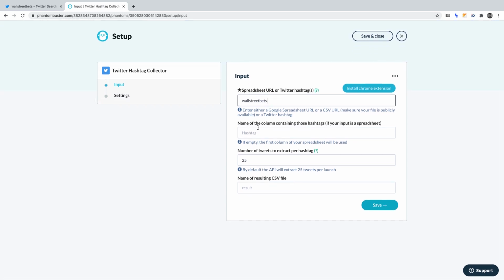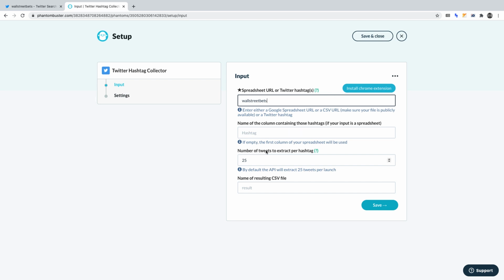2. Name of the column containing those hashtags. If we inserted a link to a Google Sheet in the first box, then in this box, we must define the name of the column that houses the hashtags that we want to extract data for. If you don't name your column in your Google Sheet, hence leave this box empty, Phantombuster will default to the first column.